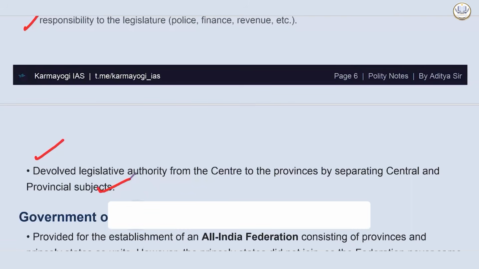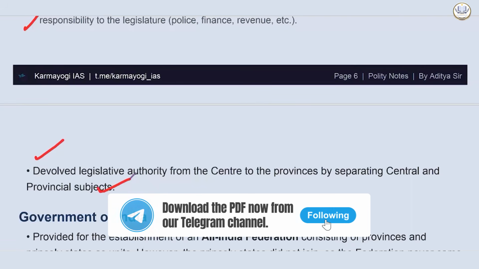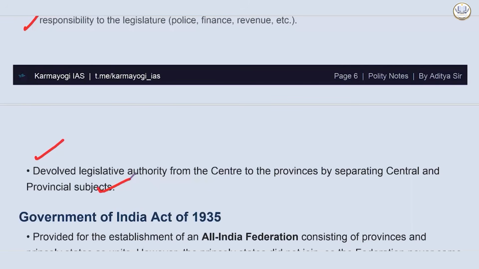And these seats were allocated on a communal basis, that is separate electorates for women within specific communities. And it significantly expanded the number of women eligible to vote, though universal suffrage was still not achieved until the constitution came into force. And in modern India, we are discussing the Nari Shakti Vandan Adhiniyam, the 106th Amendment Act in 2023, and the recent act which was introduced.